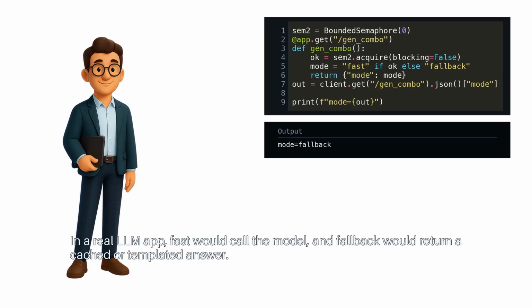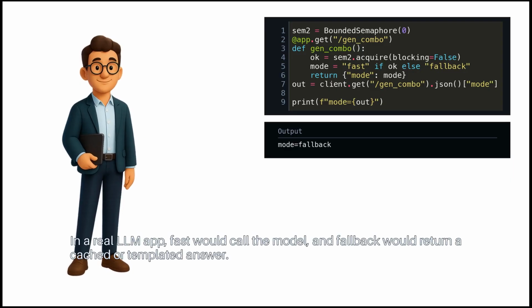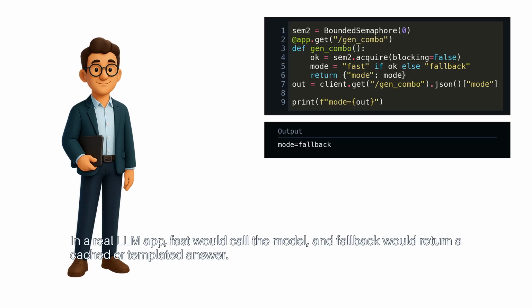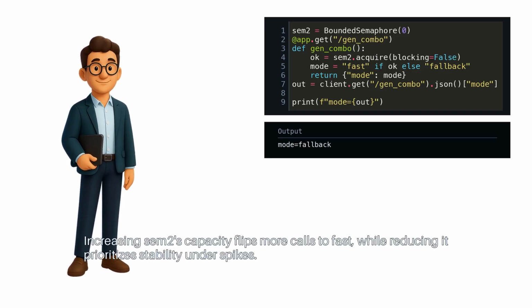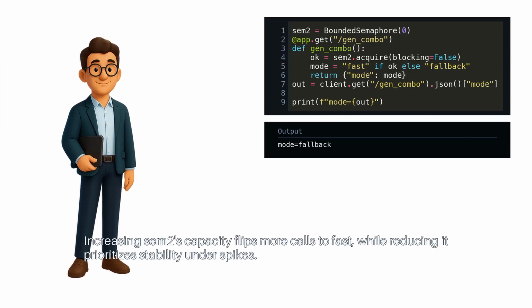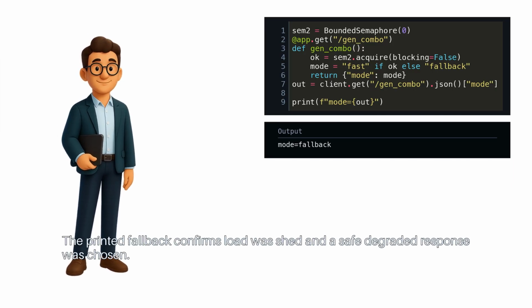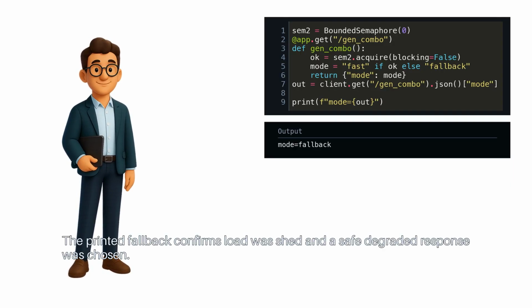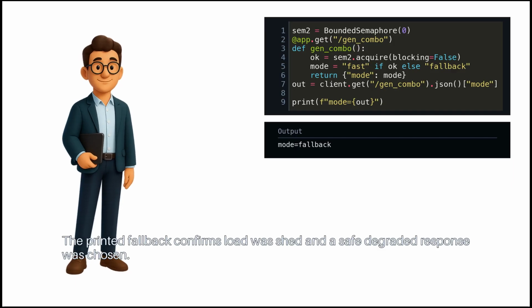In a real LLM app, fast would call the model, and fallback would return a cached or templated answer. Increasing sem2's capacity flips more calls to fast, while reducing it prioritizes stability under spikes. The printed fallback confirms load was shed and a safe degraded response was chosen.